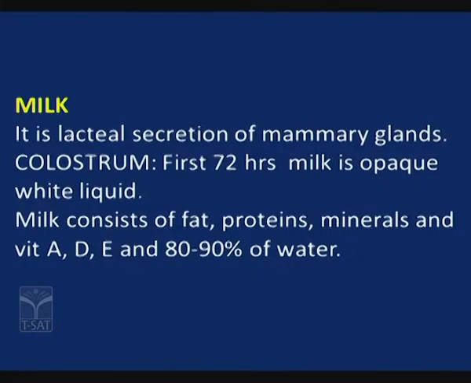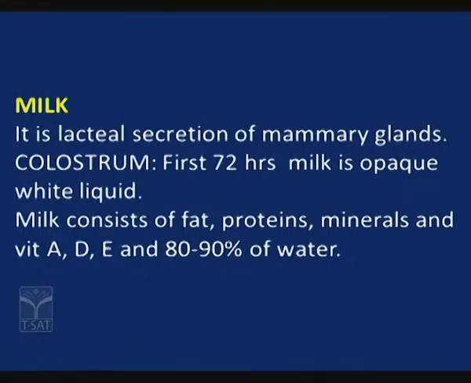What is milk? It is nothing but the lacteal secretion of the mammary glands. When a calf takes birth, for 72 hours some opaque white colored liquid comes out before the milk production, and that is called colostrum. That is very healthy for the calves. Then after 72 hours, milk comes out. Now, what does milk contain? See children here, it contains fats, proteins, minerals as well as vitamins such as A, D, E and